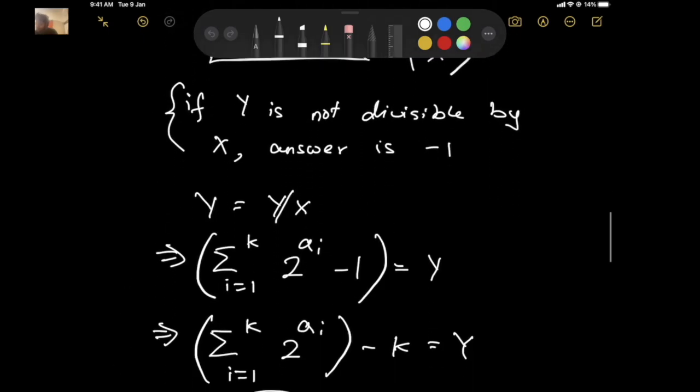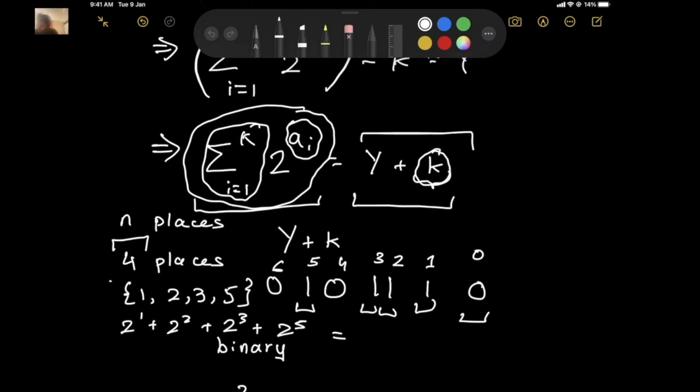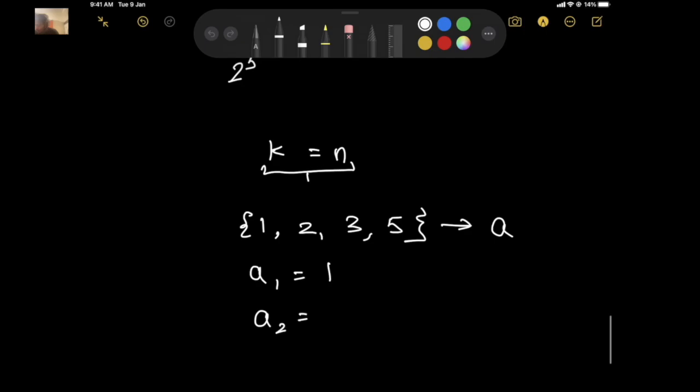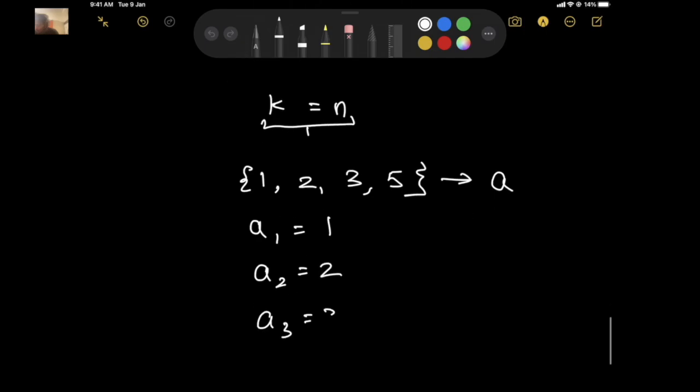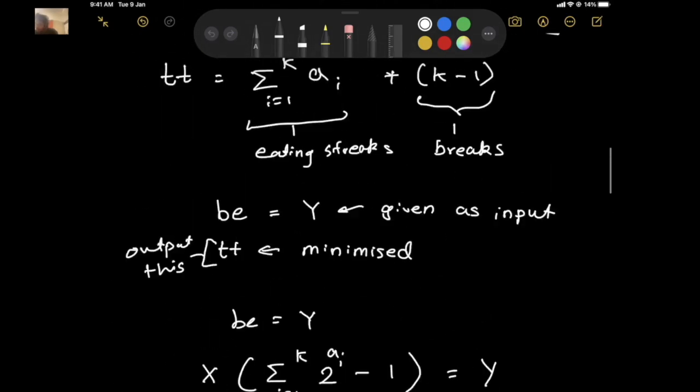So how do we use this configuration? You have to realize that the set of places that we found, the bits 1, 2, 3 and 5 that were set, corresponds to the set A. So A1 is equal to 1, A2 is equal to 2, A3 is equal to 3, and A4 is equal to 5. And to get the amount of time taken, we can use that formula we found.